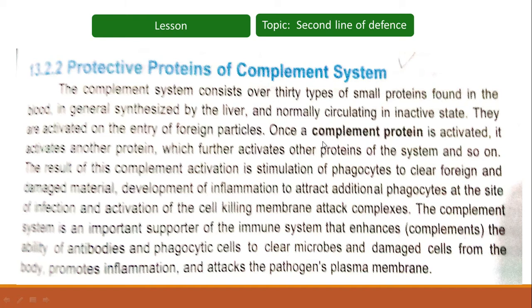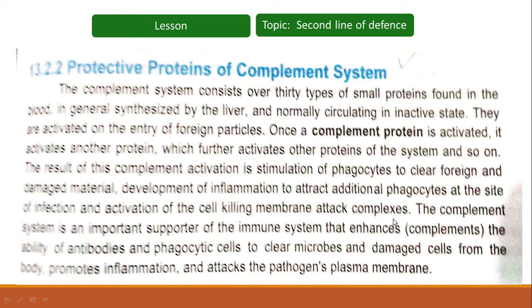Once a complement protein is activated, it activates another protein which further activates other proteins of the system, and so on. Then that next one will cause activation of the next one, so on and so forth. The result of this complement activation is stimulation of phagocytes to clear foreign and damaged material, development of inflammation to attract additional phagocytes at the site of infection, and activation of cell killing membrane attack complexes.